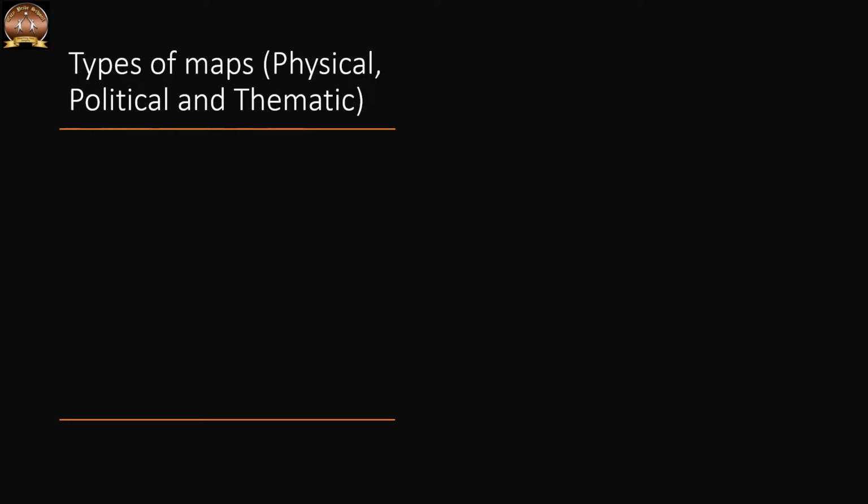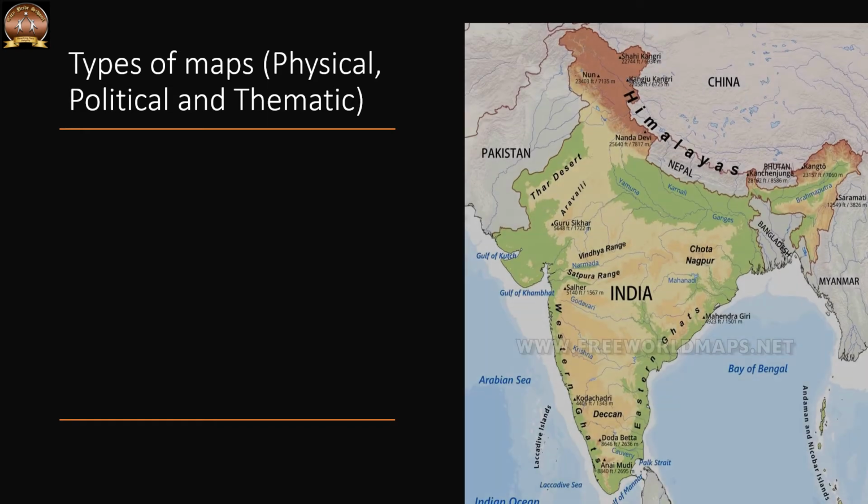Okay, we have seen the difference between map and globe. Maps provide more information than a globe. There are different types of maps, but we are going to learn the ones which are very important. The types of maps are physical, political and thematic maps.